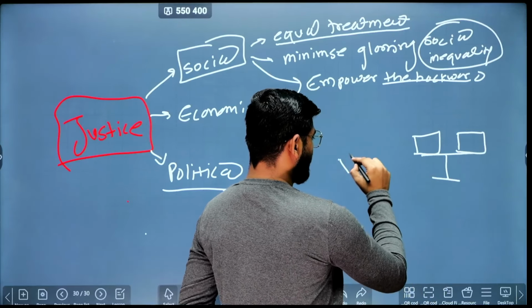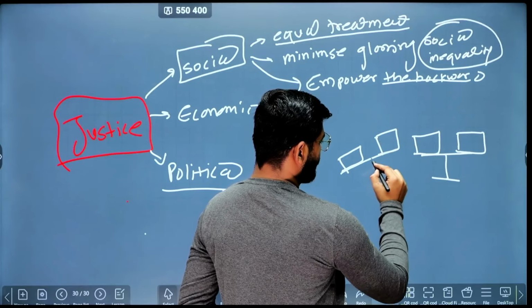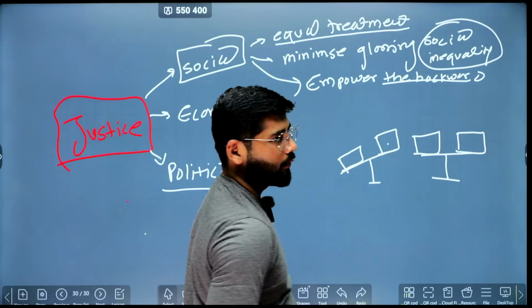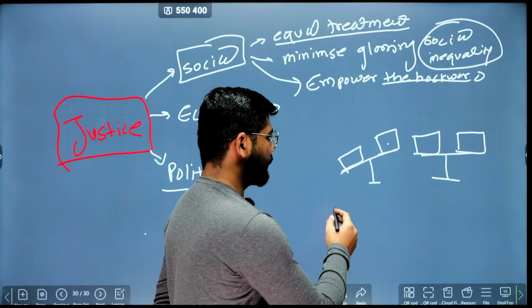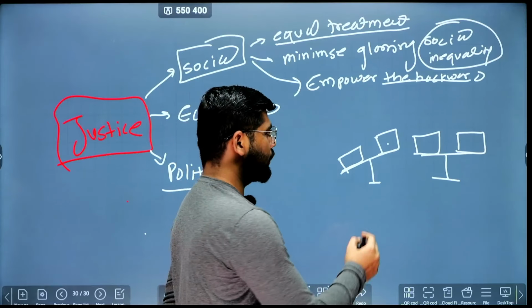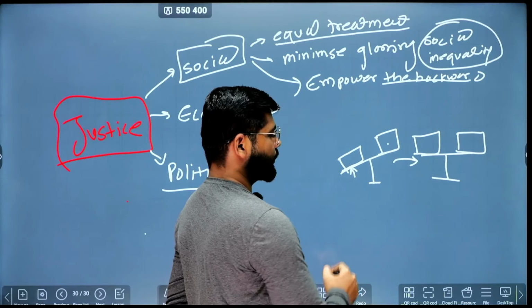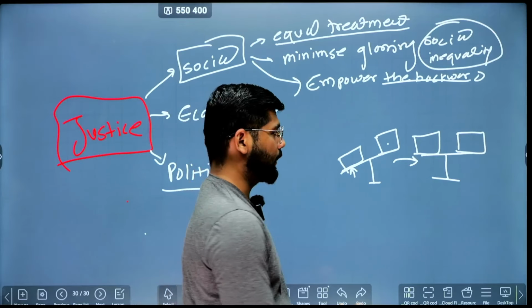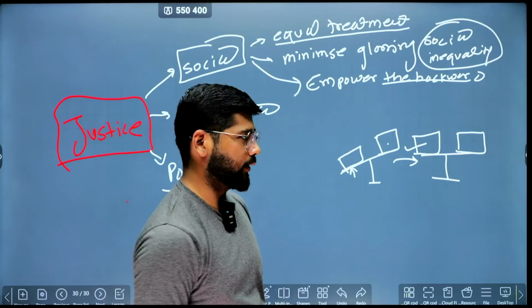In the current society, certain classes hold more power or more social status compared to others. To address this situation, we need to give support to the backwards. That time we can ensure balanced social development.